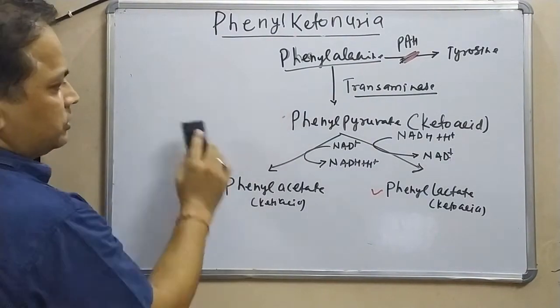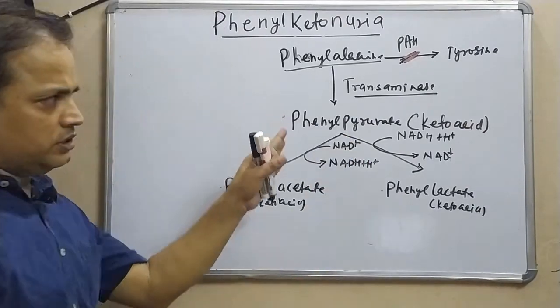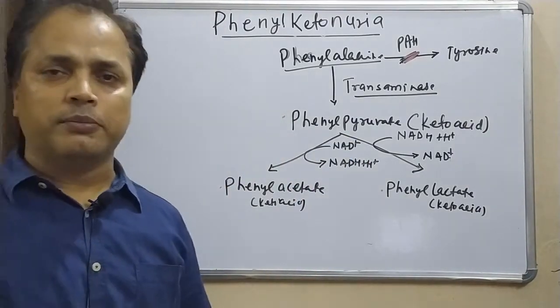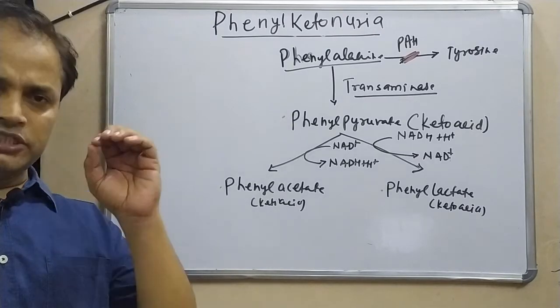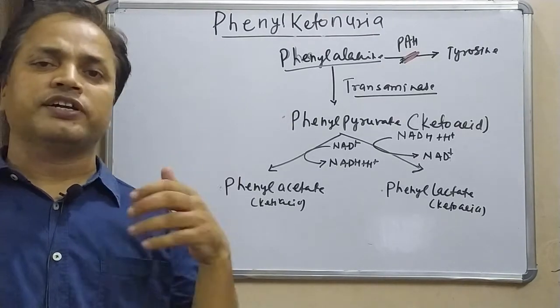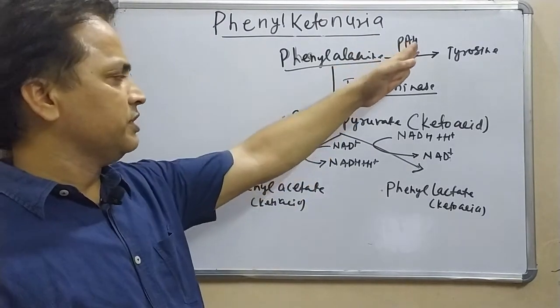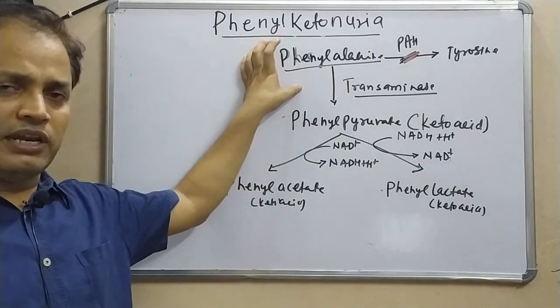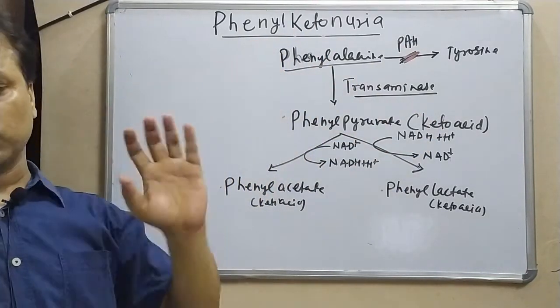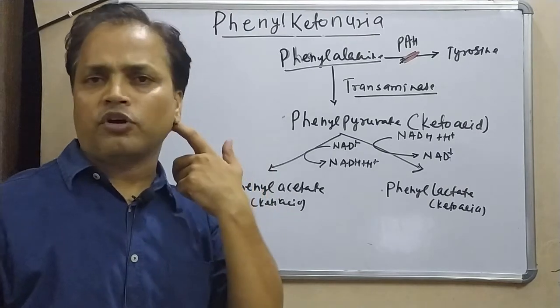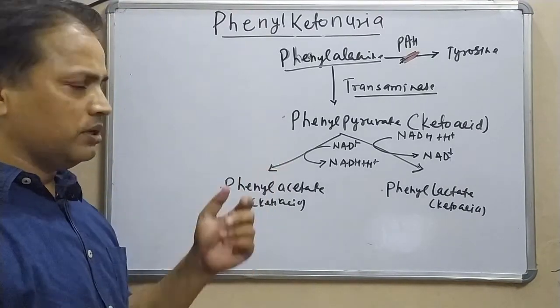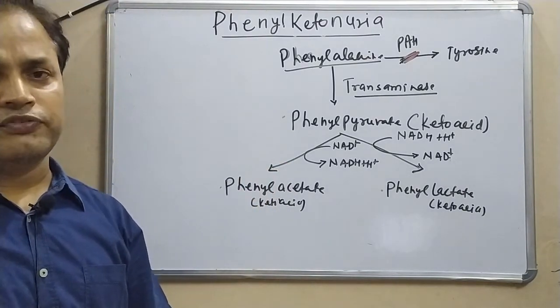These are water soluble, so they can be excreted from our body, but this is going to cause different kinds of defects in our body. If this enzyme is defective, we have a greater amount of phenylalanine and phenyl keto acids. How is it going to affect our normal physiology? Because of this, we have different kinds of abnormalities and defects.